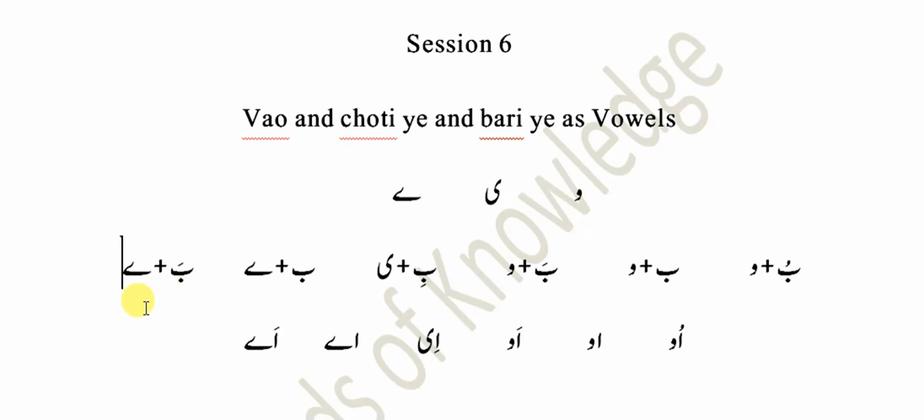When these vowel sounds occur initially, wow or ye is preceded by alif, which also takes the short vowel diacritical marks if they are included. Like you can see here, the first word would be pronounced as u, then o, then it's o, then it's e, a.